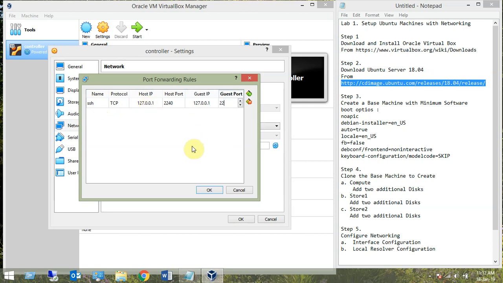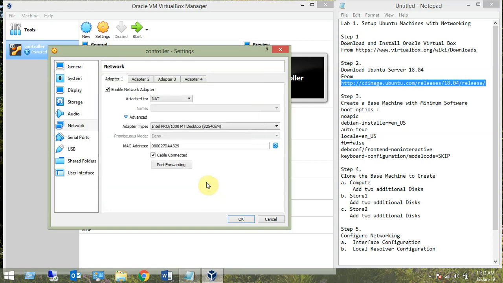That is SSH. We are just forwarding the port for accessing this machine using putty. That will help us in a lot of scenarios, as you will see once I create it. So that is port forwarding. Then enable the second network interface card, which will be a host only adapter.